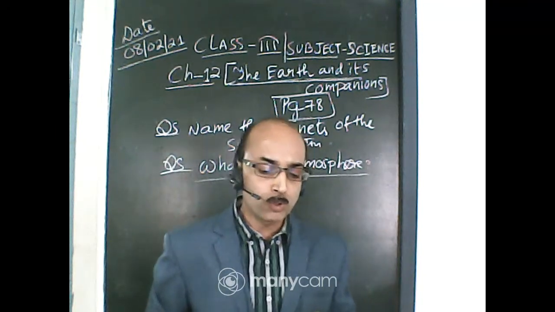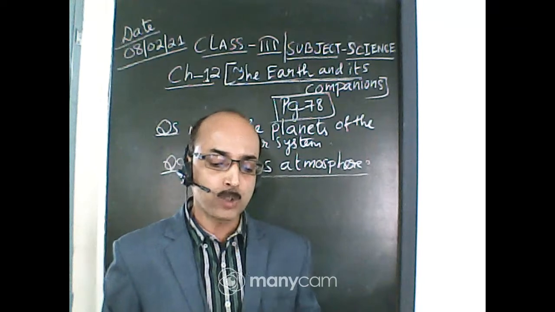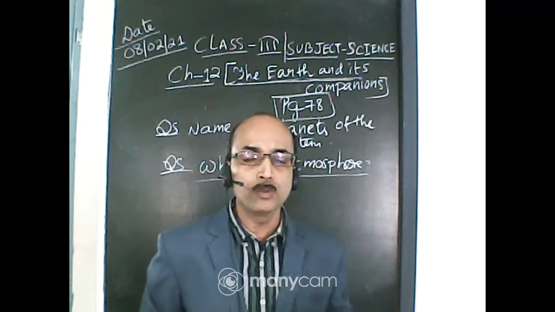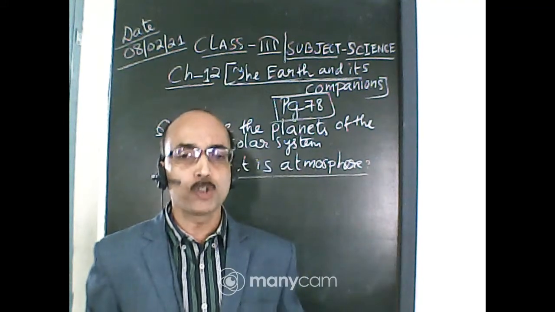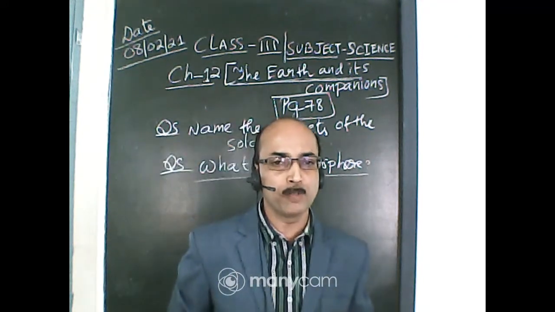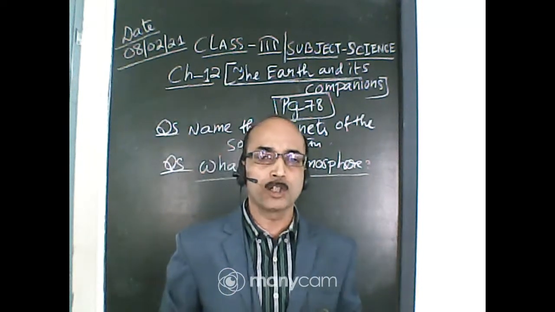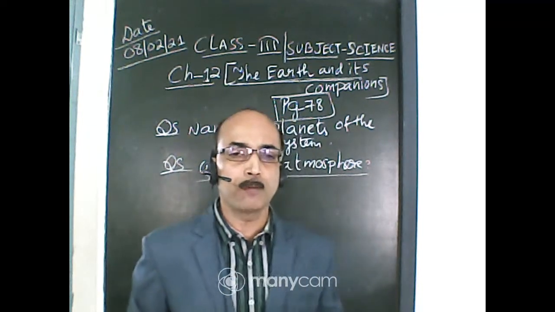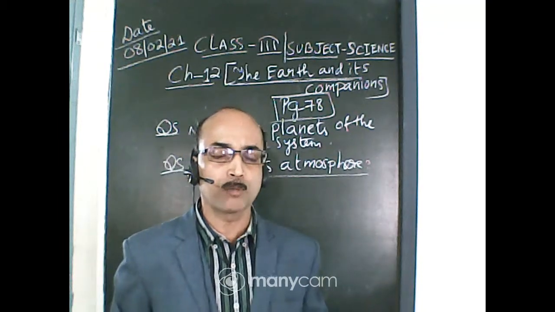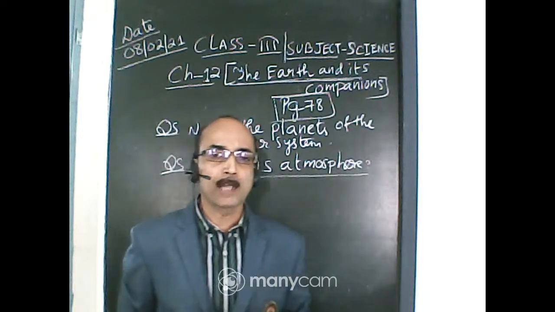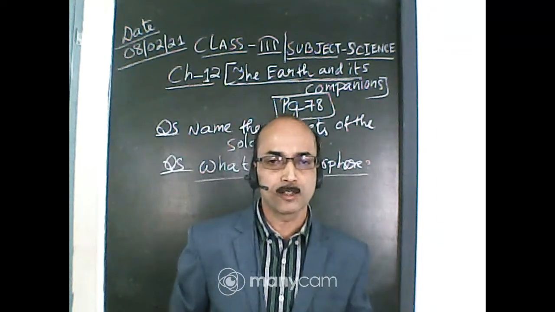From space the earth looks blue-green in color due to the presence of water and forest. Earth is a very beautiful planet. It looks beautiful because the presence of water bodies is maximum, 70% of the Earth is covered with water bodies. So it looks bluish green, and the rest 30% is land.